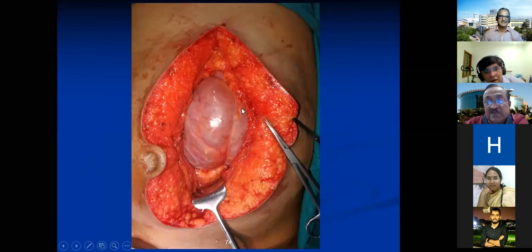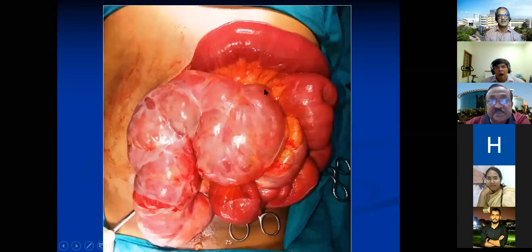Here, are you seeing a separate, we have actually 6 meters of the small intestine, 6 meters. Are they looking matted together? Yes, sir. Interloop adhesions. Matted together. Interloop adhesions, or they are all covered by some membrane, what Dr. Lakshman has hinted. Cocoon, sir.